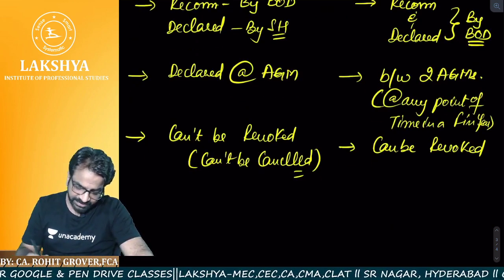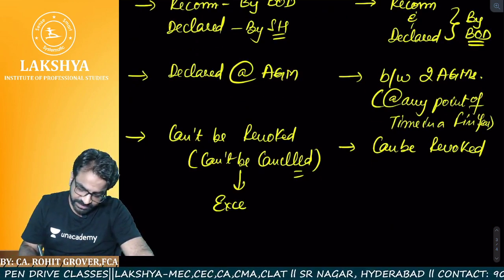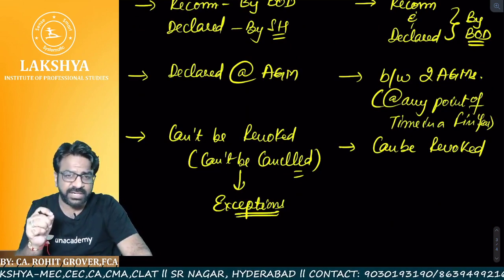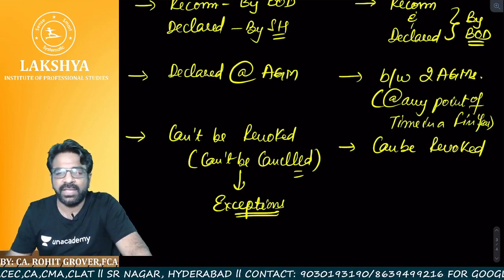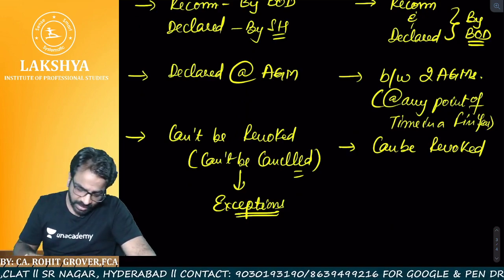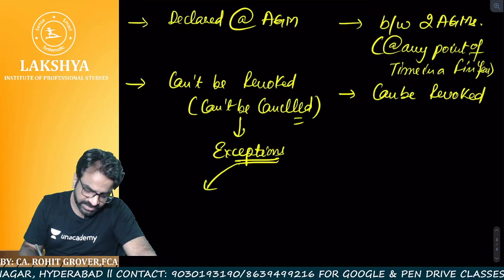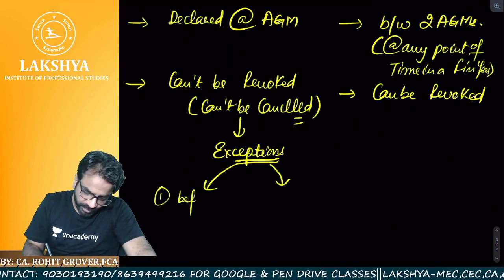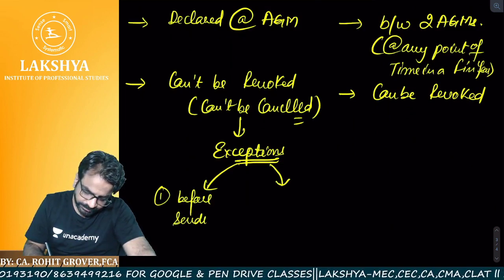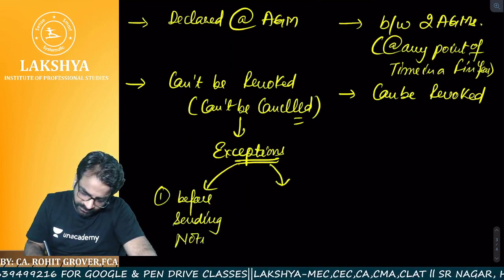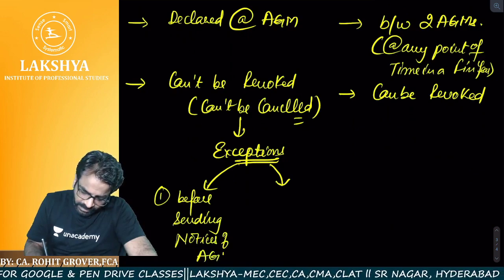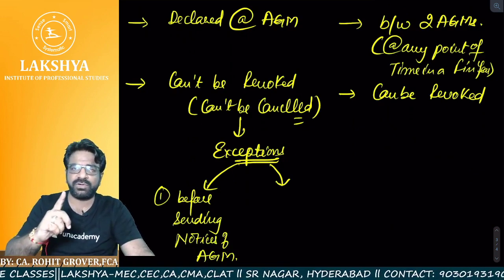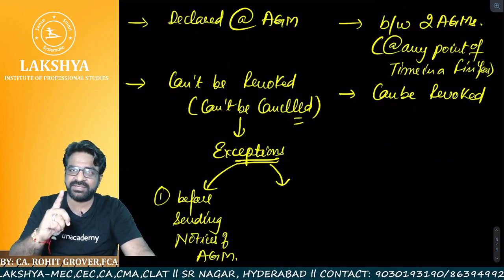But yes, there are some exceptions to this point. Sir, exception means what? Sir, is there any scope of cancellation of final dividend? Answer is yes. Sir, under what circumstances? Under two circumstances, it can be cancelled. Circumstance number one, before sending notices of AGM, if the company wants, they can cancel the final dividend.